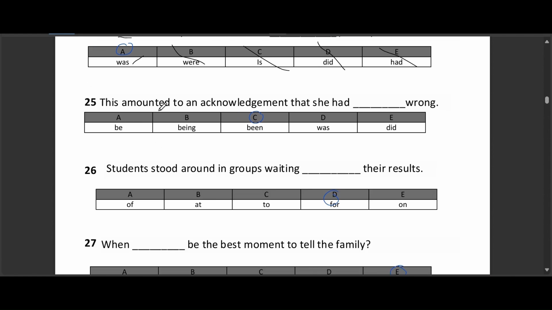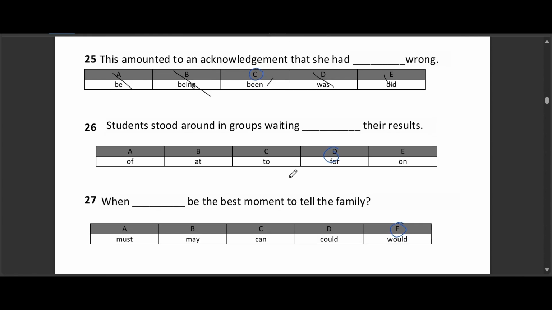Question 25. This amounted to an acknowledgement that she had blank wrong. Option A, be. Option B, being. Option C, been. Option D, was. Option E, did. The correct answer is option C, been. The phrase she had been wrong is the correct way to say something in the past perfect tense. Be and being just don't work with the grammar of the sentence. Was and did are past tense, but they don't go with had to make the past perfect.